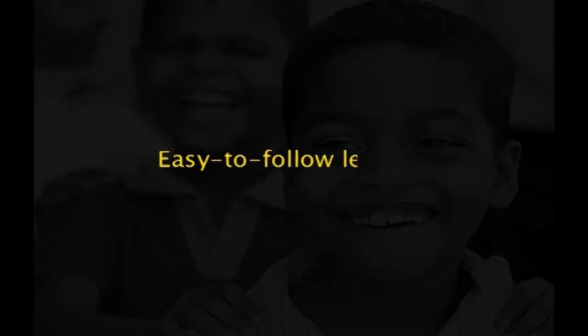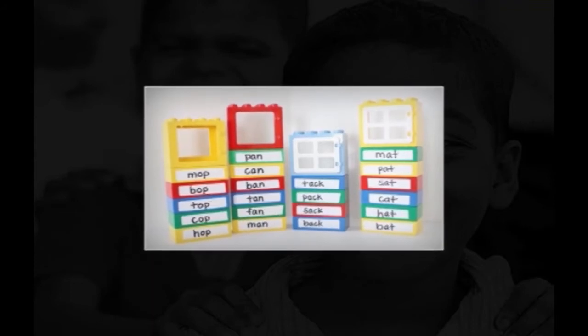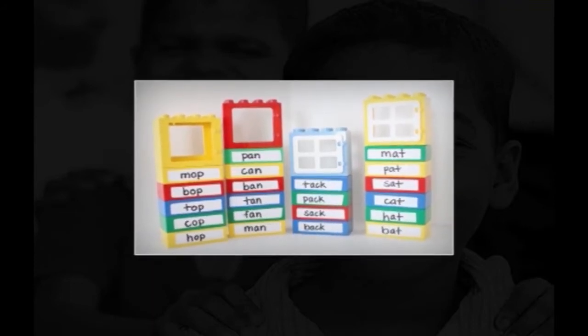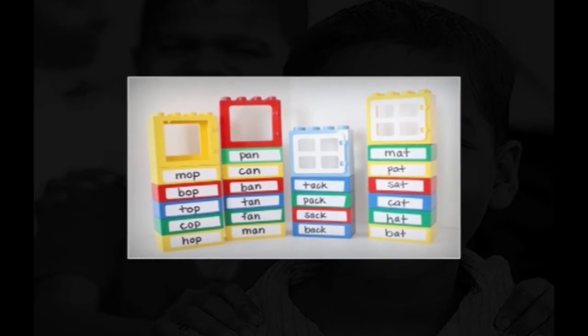Then the next one is easy to follow lessons. The All About Spelling method is easy to follow, with clear lesson plans that let the instructor focus on the student instead of figuring out the next step in the lesson. This building block approach uses a progressive, sequential lesson plan to create a strong foundation of essential skills. Each level in the program builds upon the former in a logical sequence that helps the child achieve spelling success.